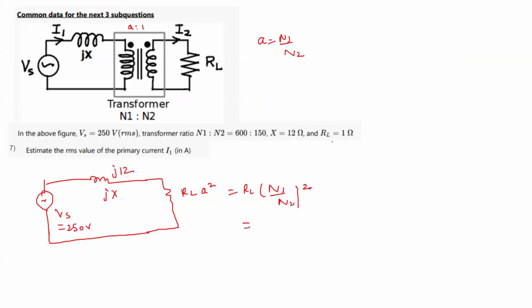And if I transfer this RL on this side, it will become N1 by N2 whole square. So this is 600 by 150 whole square, which becomes 4 square. So this is 16 ohm.